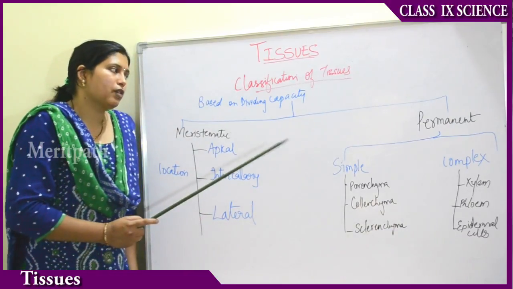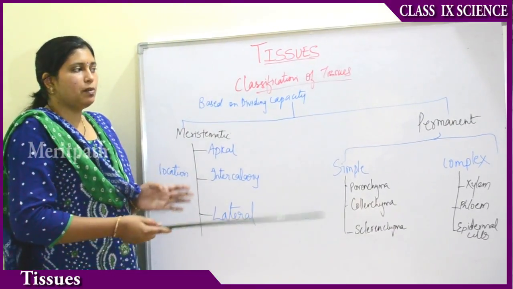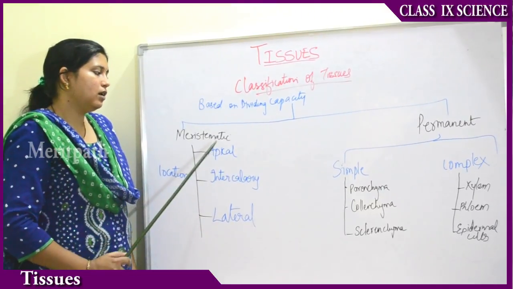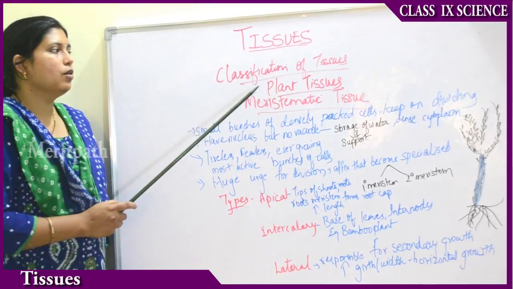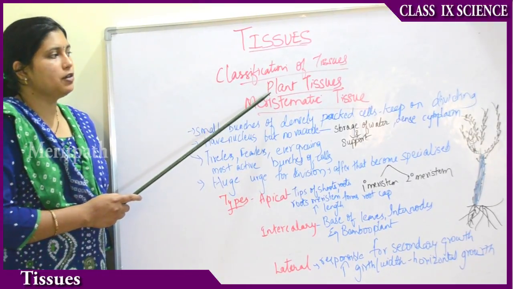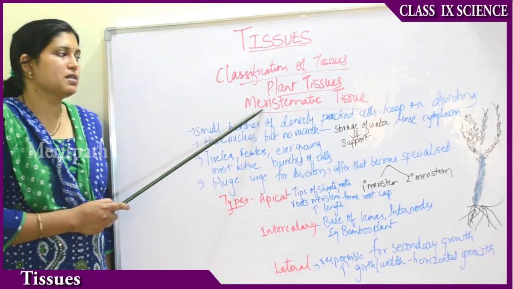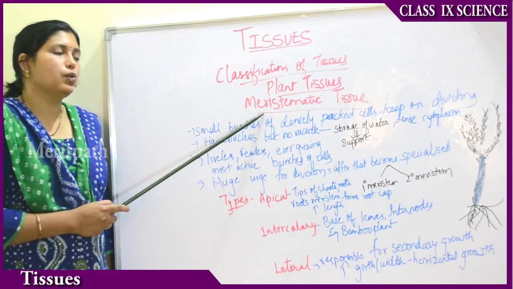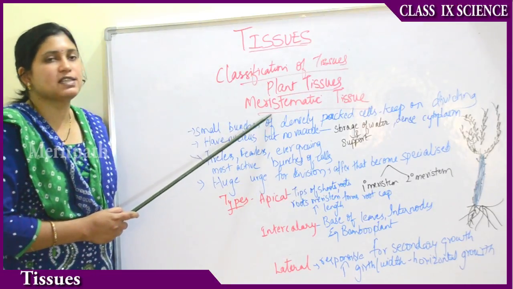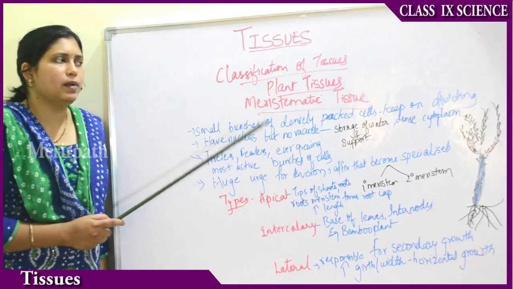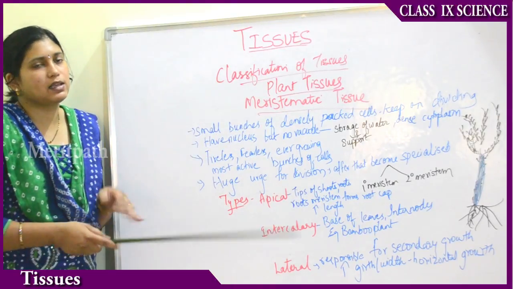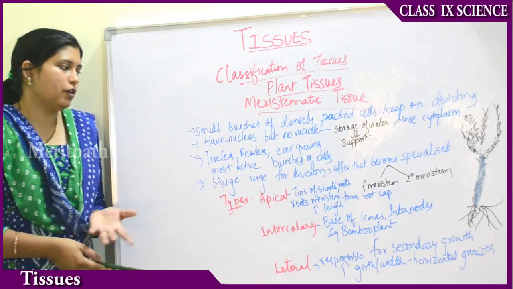So now we have come to know the basic classification of the plant tissues. Hereafter we shall deal in detail with the meristematic tissues and the permanent tissues. So we are talking about the plant tissues. The first type of plant tissue is meristematic tissue. As I told you earlier, meristematic tissue means dividing tissue. So what are meristematic tissues? They are small bunches of densely packed cells. They keep on dividing. They have an urge for division.